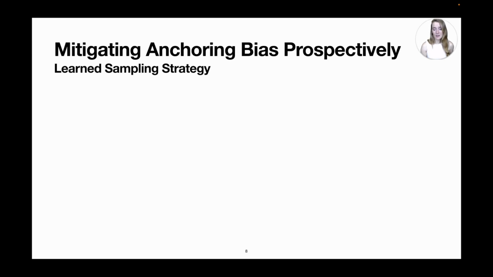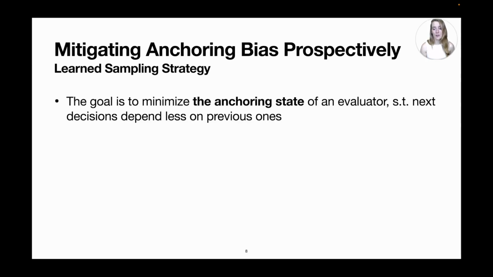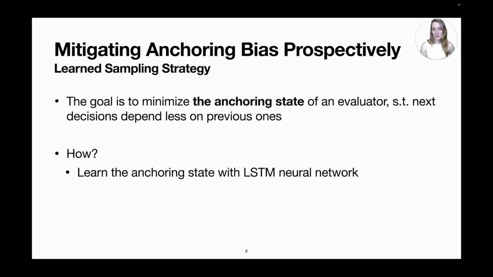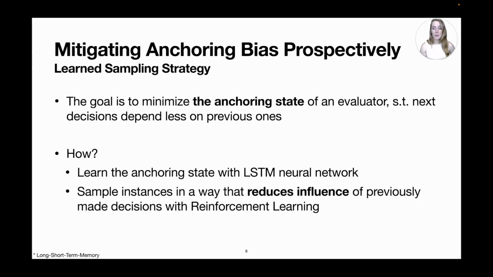When we have access to the order of the decision-making process within the live process, we show that we can mitigate anchoring bias prospectively before decisions are made. Remember that the goal is to minimize the anchoring state of an evaluator such that the next decision doesn't depend as much on previous decisions. We learn this by modeling the anchoring state with an LSTM neural network and subsequently sample instances in a way that reduces the influence of previously made decisions with reinforcement learning.